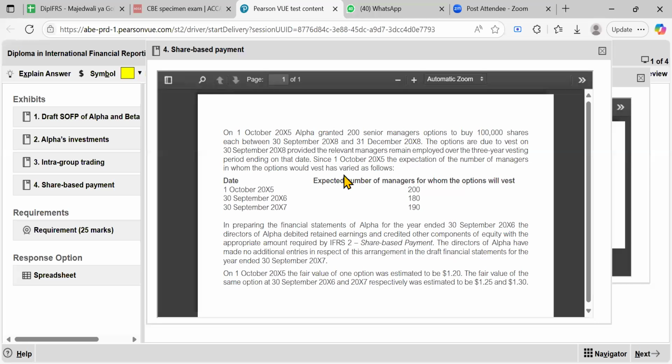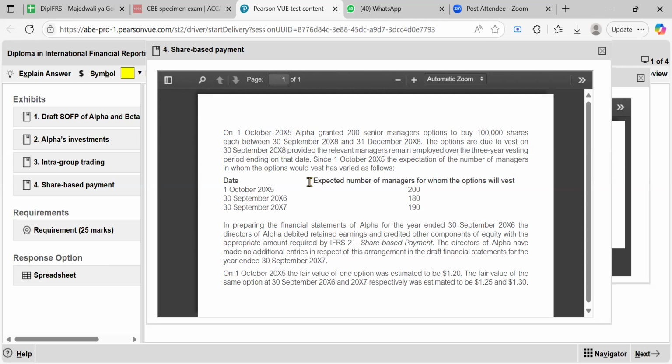Going on now, we are told about these vesting issues. We have been told that it would vest on 30 September 2028, provided that the relevant managers remain employed over the 3-year vesting period. That's why you can see the word 3 years. It means it is from 1st October 20x5 to 30 September 20x8.